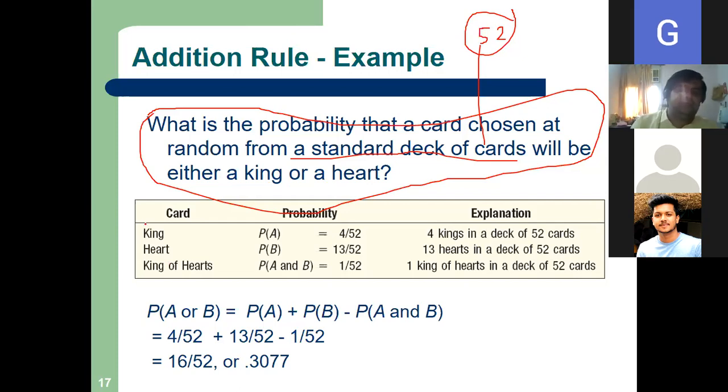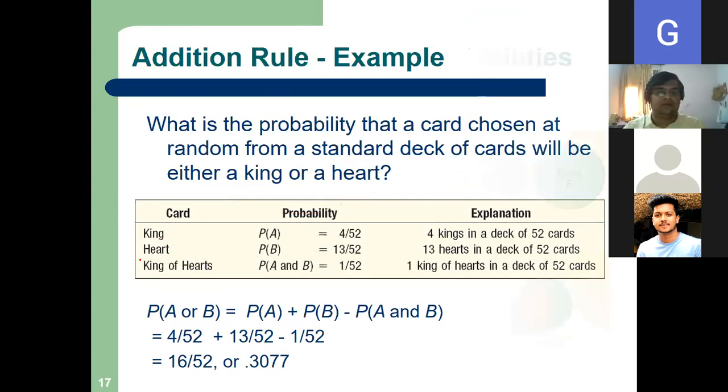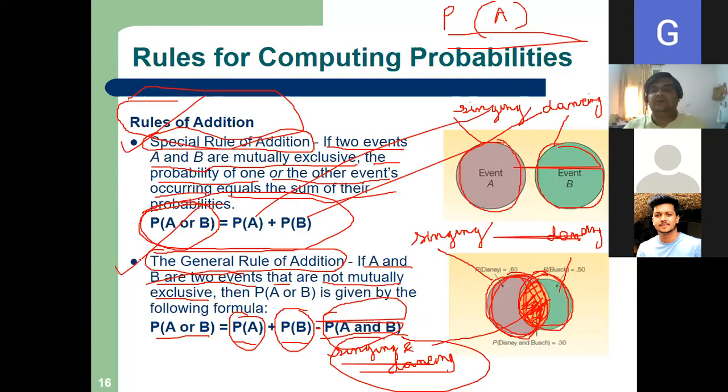Now if you see, there are 4 kings in 52 cards, 13 hearts are there, and king of hearts. That means there is one card where there is overlapping, the symbol of king and the heart. Now tell me, which rule are we going to use if there is overlapping? General rule of addition. Excellent. What is my general rule? P(A or B) is equal to P(A) plus P(B) minus P(A and B).